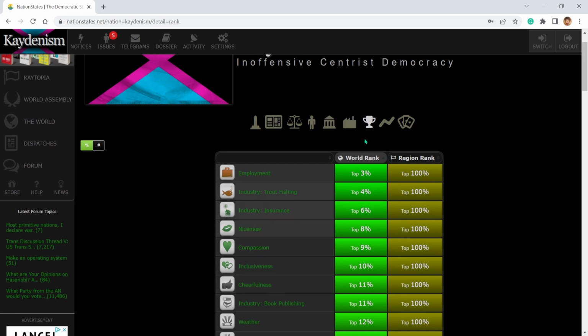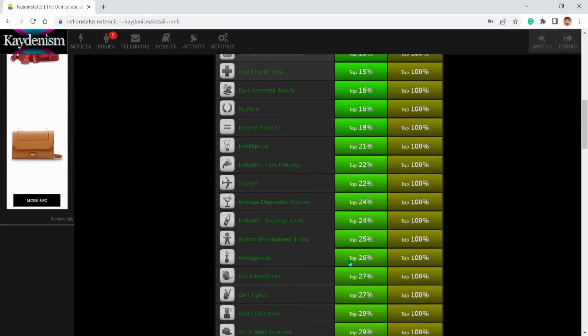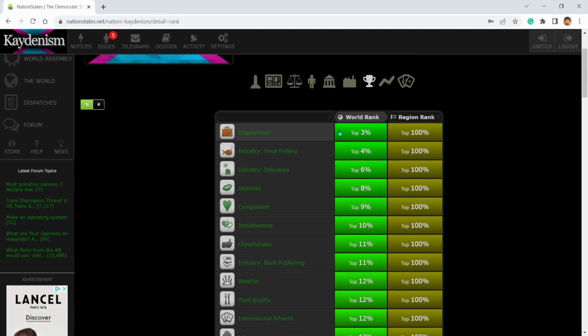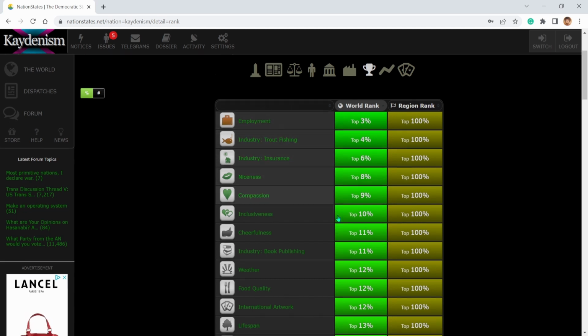Here we can see world rankings and region rankings. Again, region rankings will change if people join my region, but world rankings will just always change. I'm top 3% for employment, which is crazy. I think I used to be top 5% for a lot of stuff, and I haven't moved up in any percentage, but it seems like I'm doing that with both trout fishing and employment, because these two have been my top ones for a while.